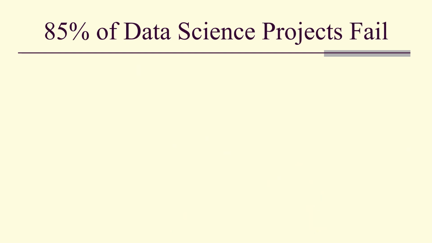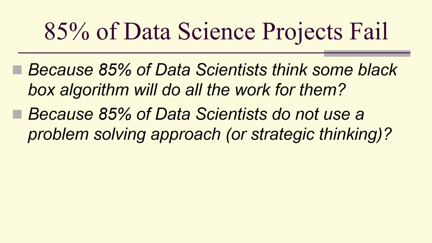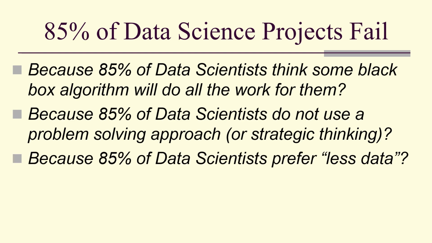So 85% of data science projects fail because 85% of data scientists think some black box algorithm will do all the work for them, because 85% of data scientists do not use a problem-solving approach, because 85% of data scientists prefer working with less data, smaller data.